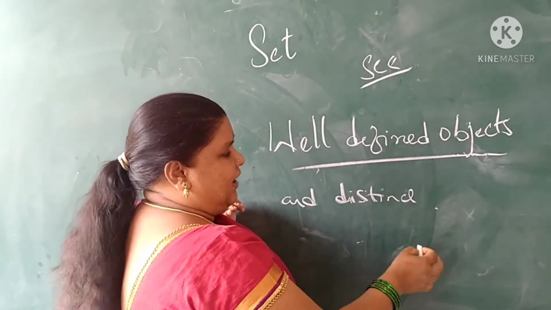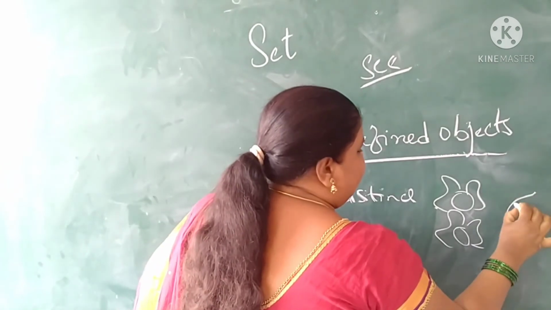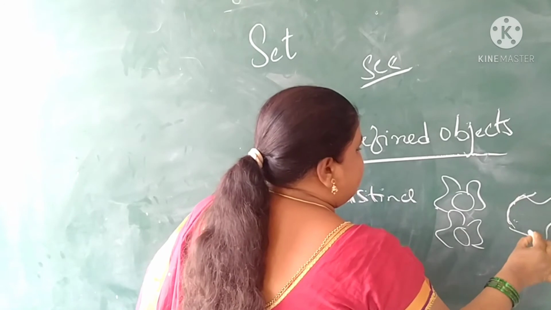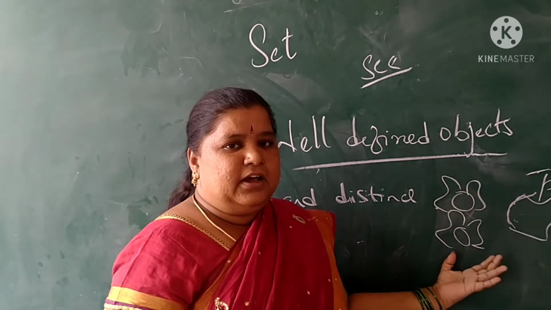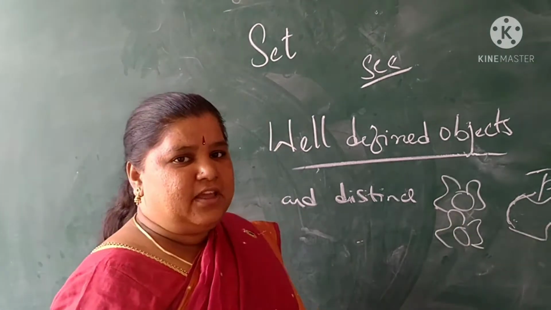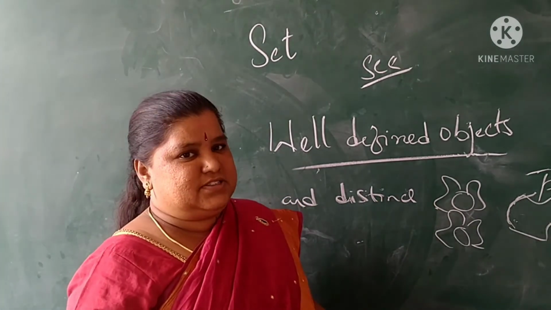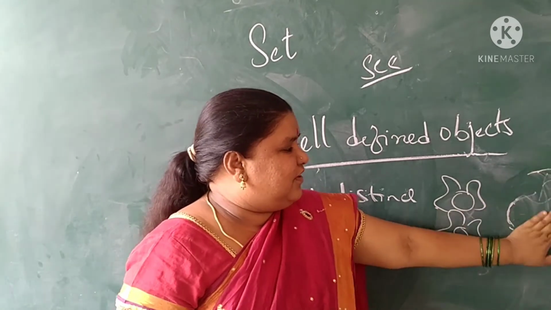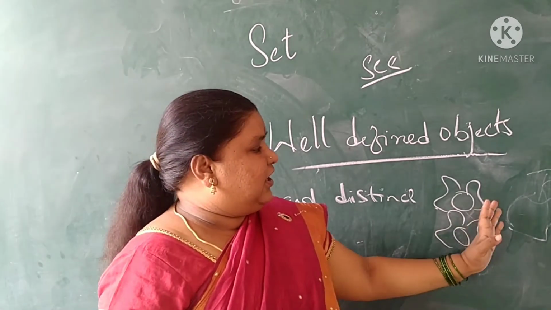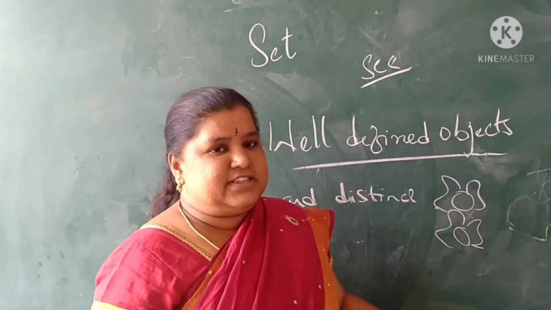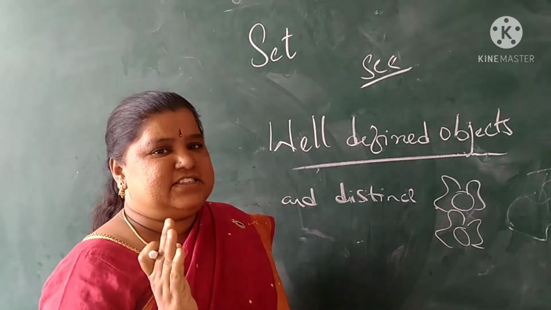See here, if you are having flowers, all the flowers are here. If I keep some fruit here, what happens? Is it a collection of flowers? Can you say? No madam, only two flowers are there, one apple is there. How can you say it is a collection of flowers? You have to take only flowers. The collection of all the flowers you can say as a set, and the collection of all the mangoes we will say as fruits. In such a way, we cannot combine that one and say it is a set.